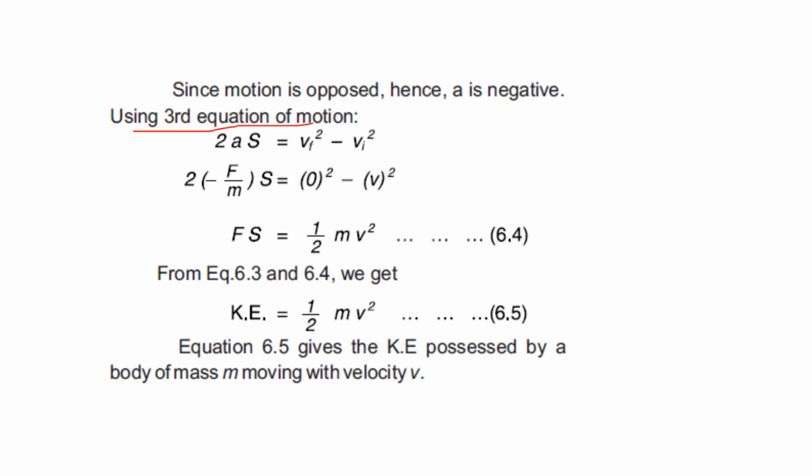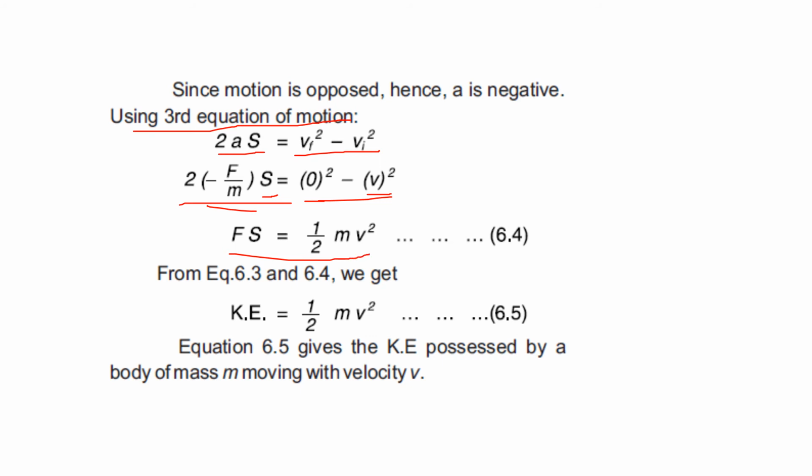By using the third equation of motion, that is 2as is equal to vf square minus vi square, in this equation we have to substitute the value of a, that is minus F by m. Then we write vf is equal to 0 and vi is equal to v. Now if we simplify it, we multiply the left hand side and we will get Fs is equal to 1 by 2 mv square.